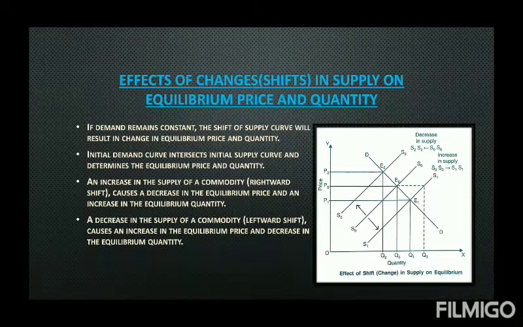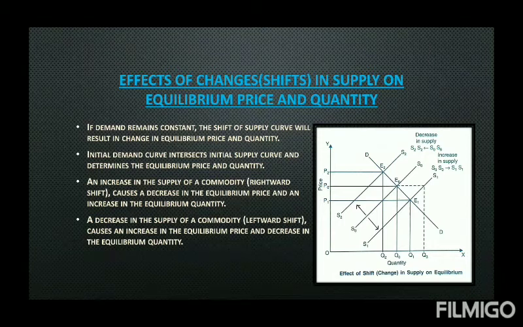On the other hand, there can be a decrease in supply as well. When supply decreases, then the curve moves from S0 to S2. That means an upward shift or leftward shift due to any one of the factors we have discussed. So the supply curve moves upward, and as a result, the new equilibrium reaches at E2. So the new equilibrium price P2 is more than the initial one, but quantity is less.